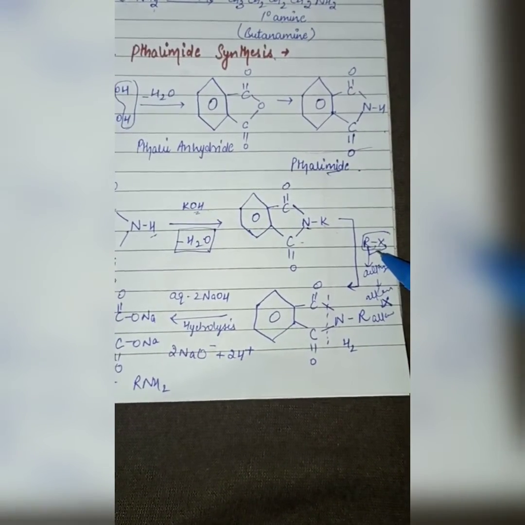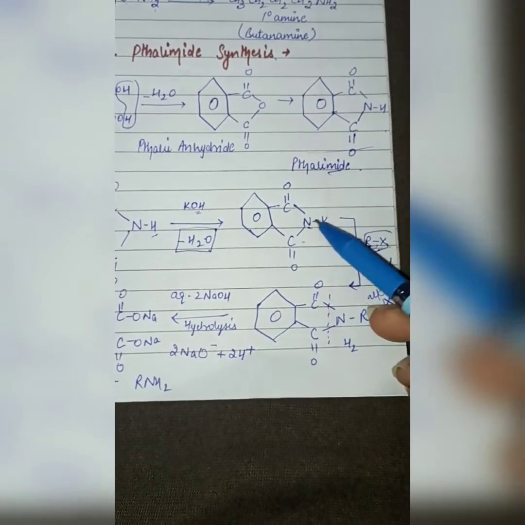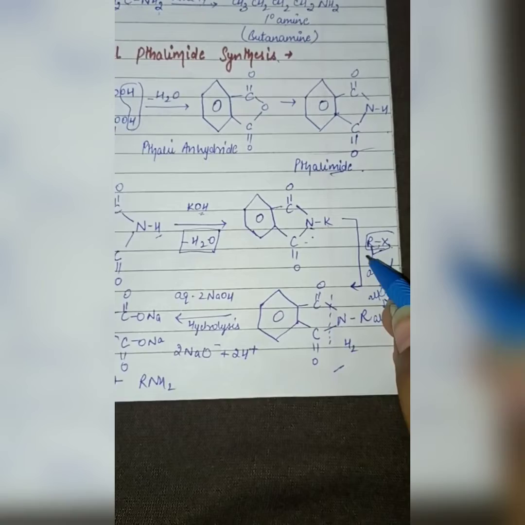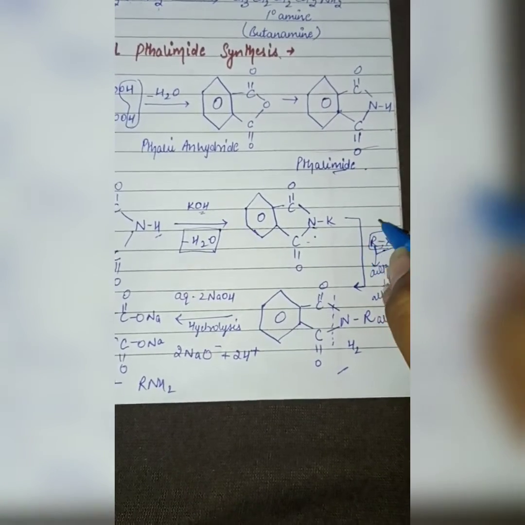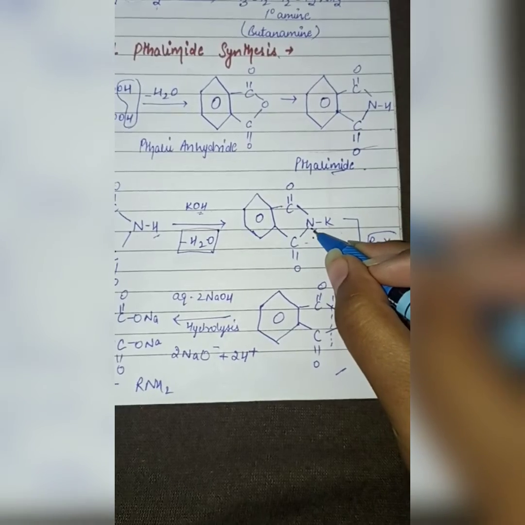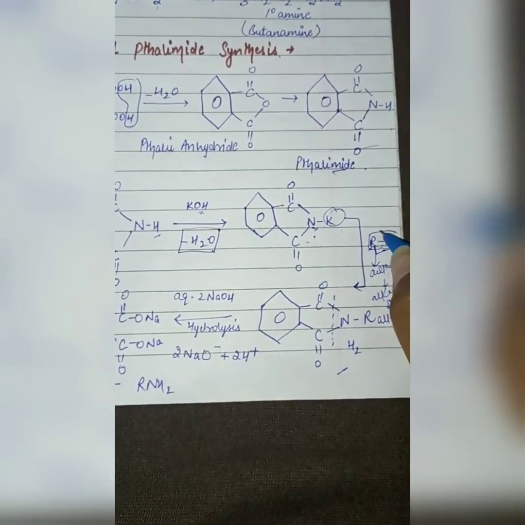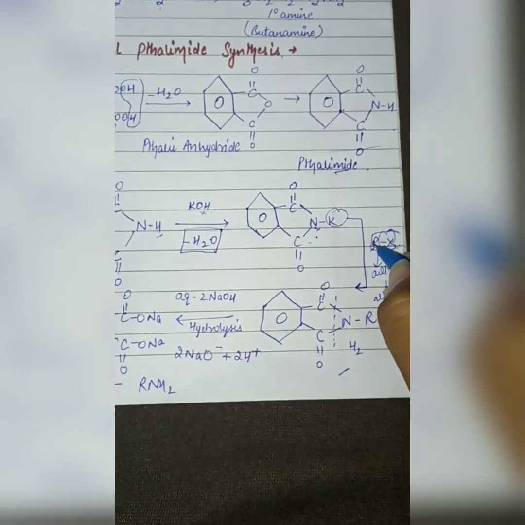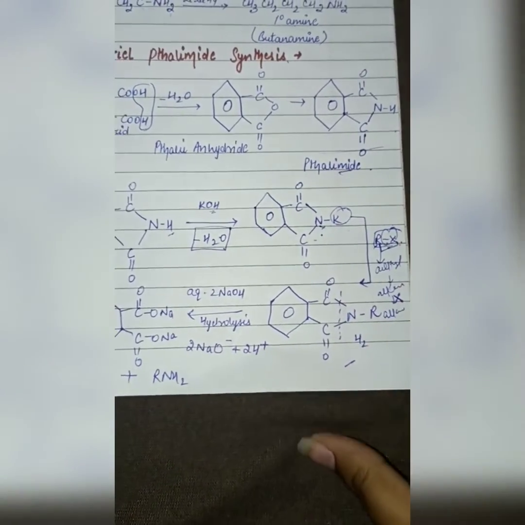When the alkyl halide is treated with this structure, it forms this, because here it is a nucleophilic substitution reaction. R goes with nitrogen and K and X come out. These come out, and R is attached to N.